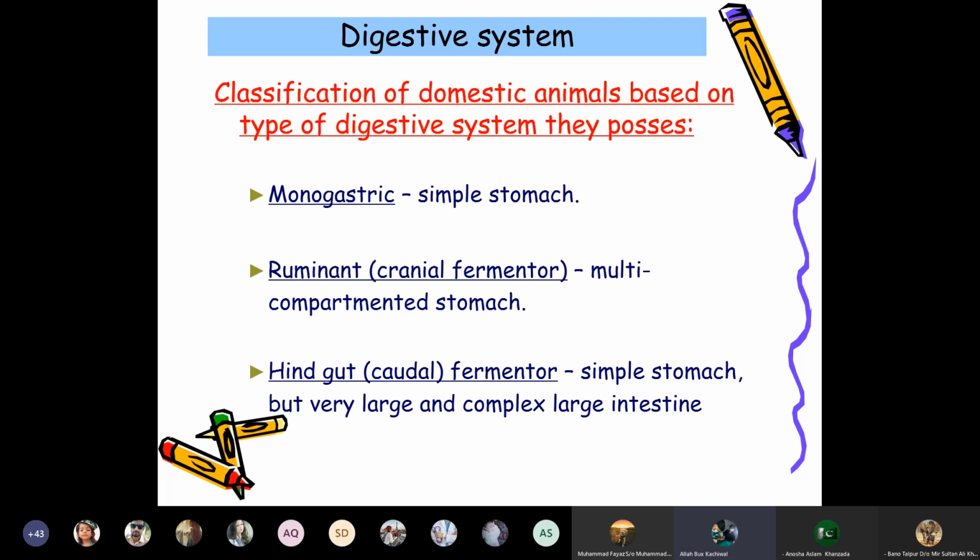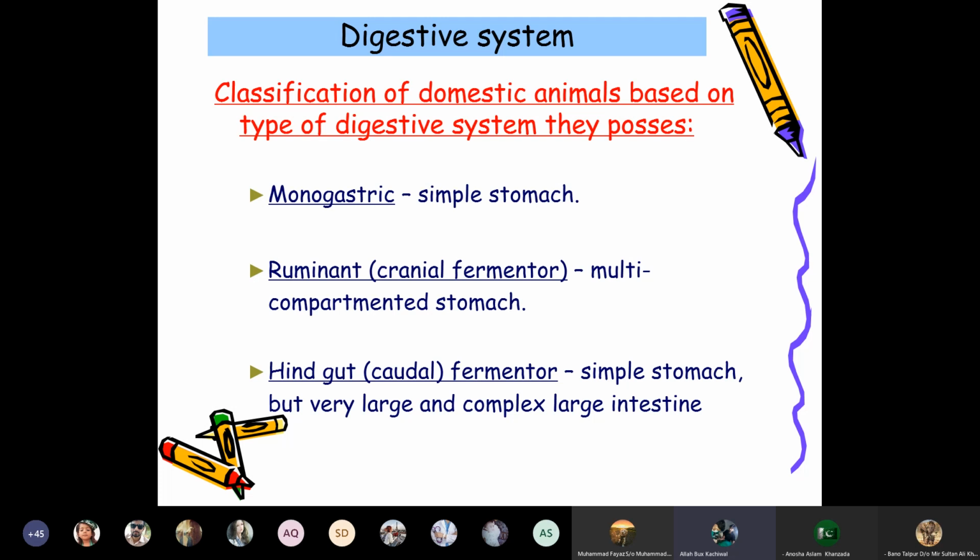Others are hindgut or caudal fermenters. They have a simple stomach but a very large and complex large intestine where the digestion takes place.